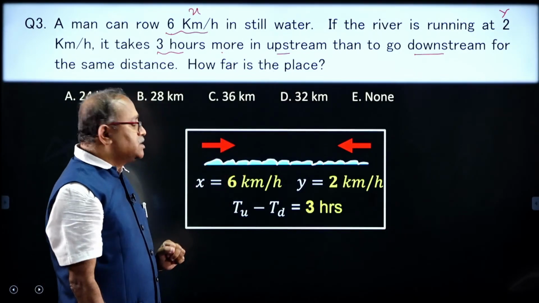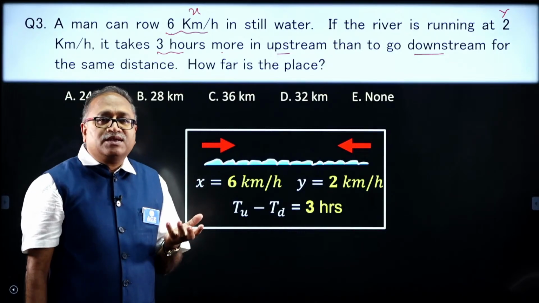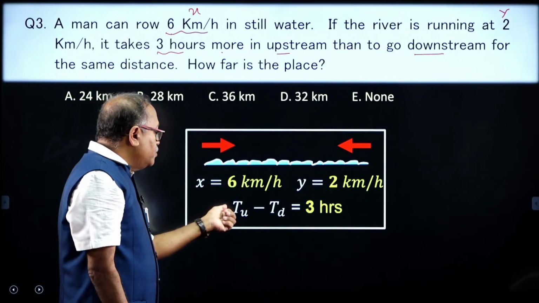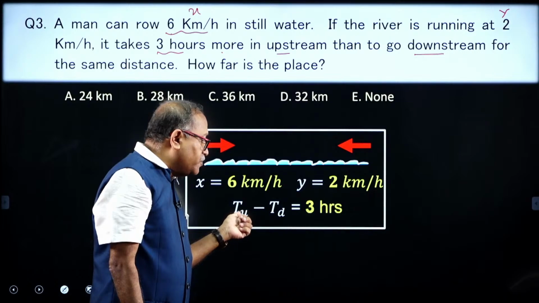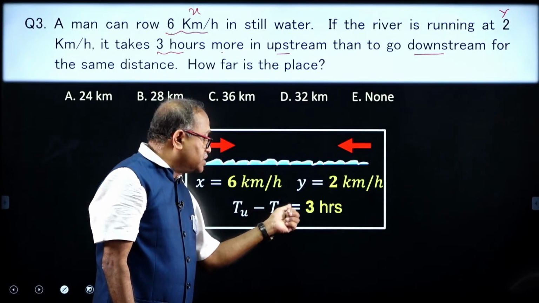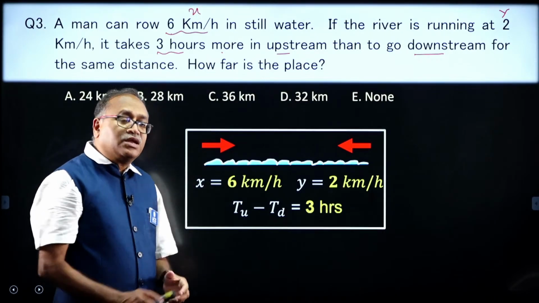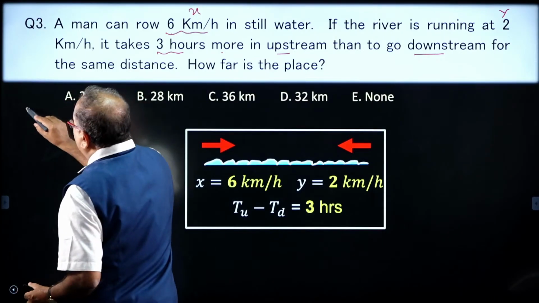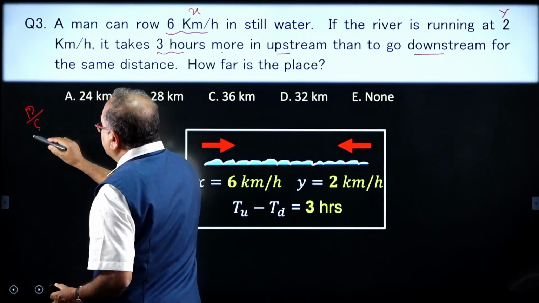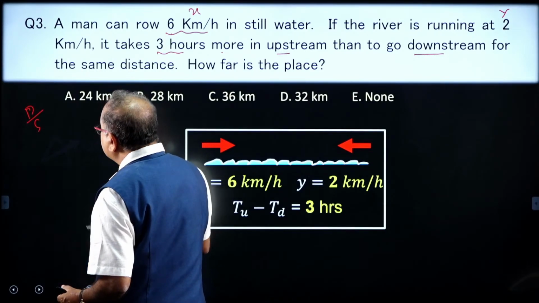I do not know what the distance is, but I know the time of upstream minus the time of downstream is equal to 3 hours. And what is the time? The time is equal to distance by speed. Am I right? Distance by speed.